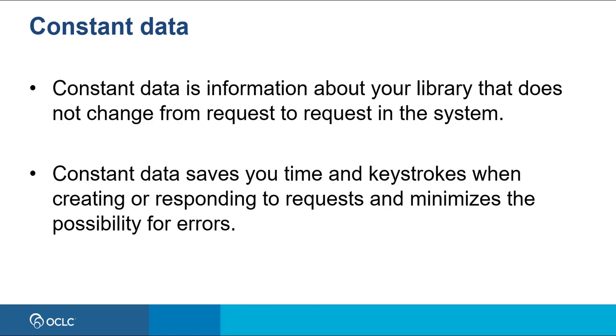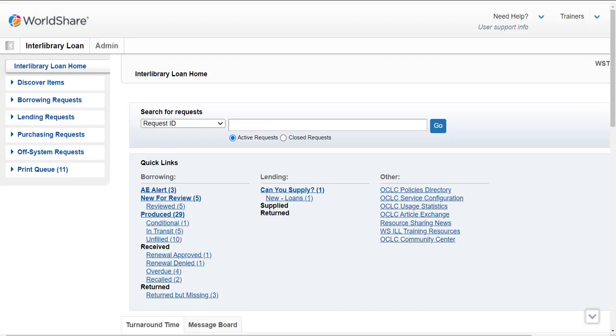You can create as many as you want, but don't create so many that might cause confusion. You can create constant data for copy or loan ILL requests. So let's see some examples. First, let's create constant data for loan requests for physical items as a borrowing library.